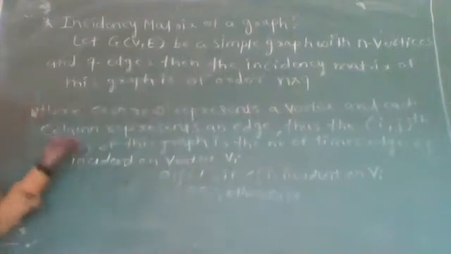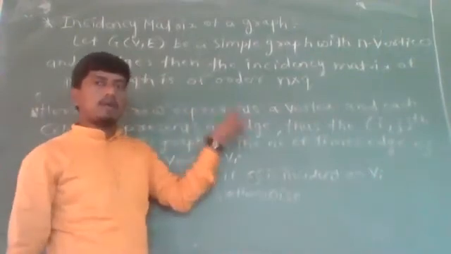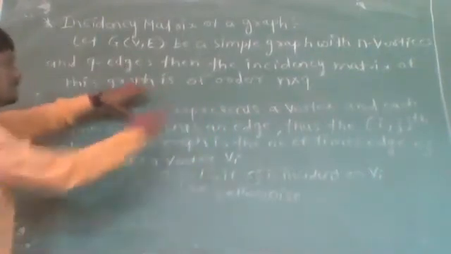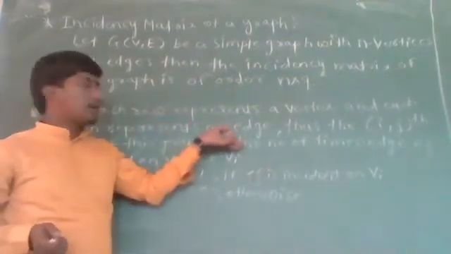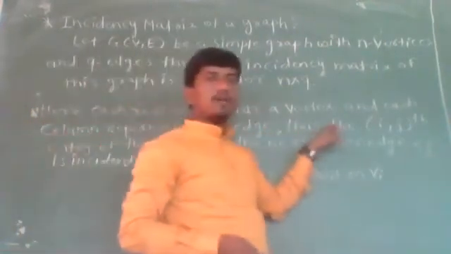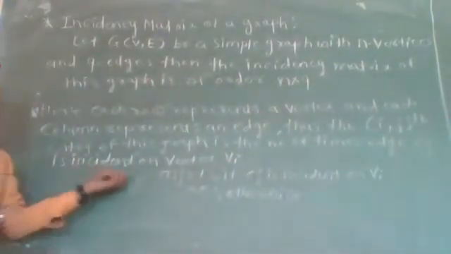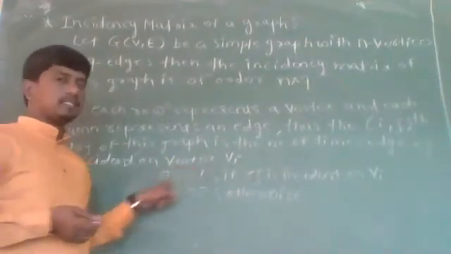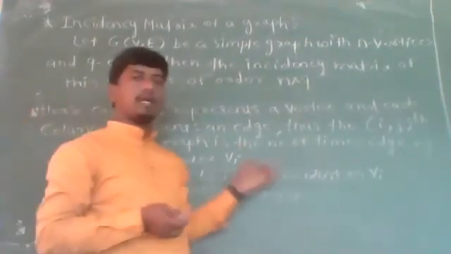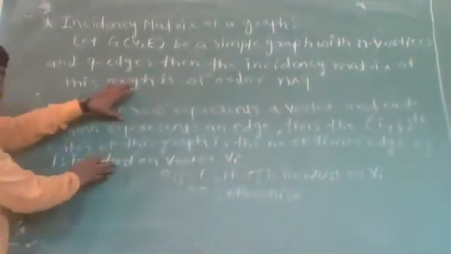In the adjacency matrix, each row and column represents a vertex, which means the adjacency matrix is a square matrix. But in the incidence matrix, the rows are represented by vertices and the columns are represented by edges. So the incidence matrix may or may not be a square matrix. And the entries are aij equal to 1 if ej is incident on vertex vi and equal to 0 otherwise, and this is for only a simple graph.